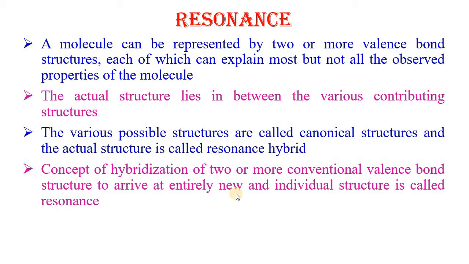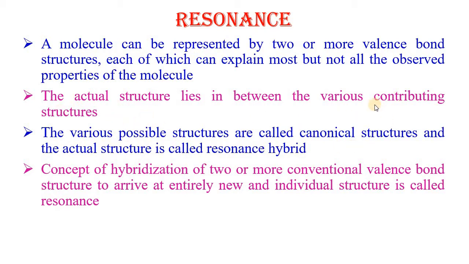Next is resonance. Many times we see that a molecule can be represented by two or more valence bond structures, but none of the structures can explain all the observed properties of that molecule. The actual structure lies in between various contributing structures.